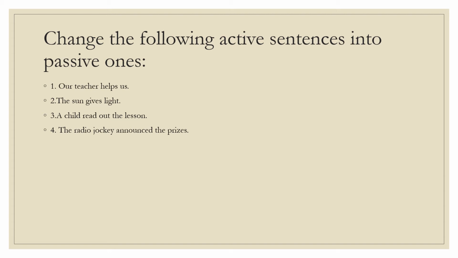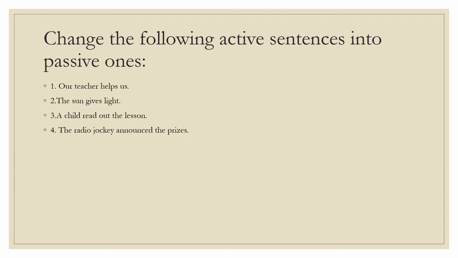Now the third one. A child read out the lesson. Who is the doer in this sentence? A child. And what is the child doing? Read out the lesson. So we will take the past tense pronunciation. A child read out the lesson, because there's no S, so it must be the past tense form.